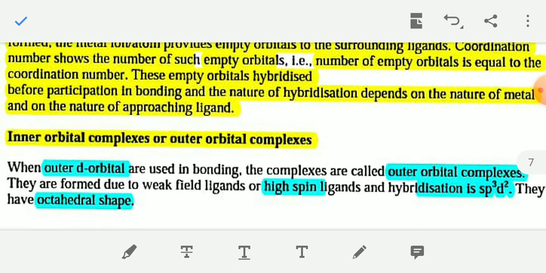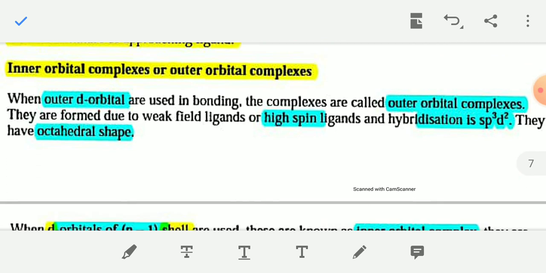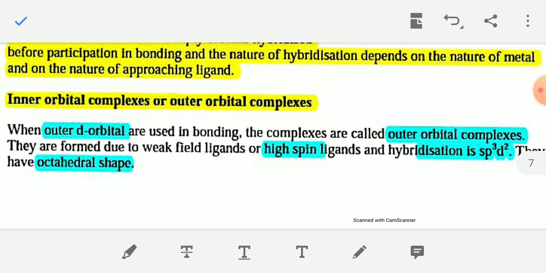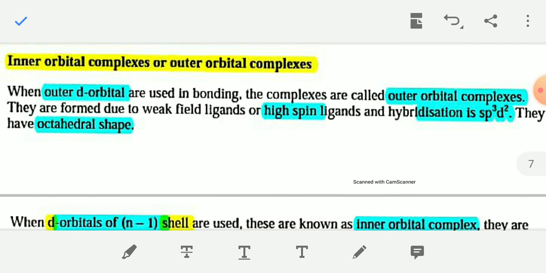Now there are two types of complexes: inner orbital complexes and outer orbital complexes.